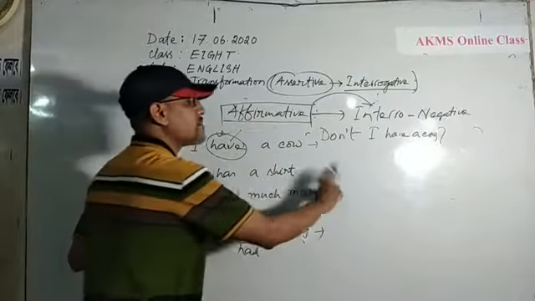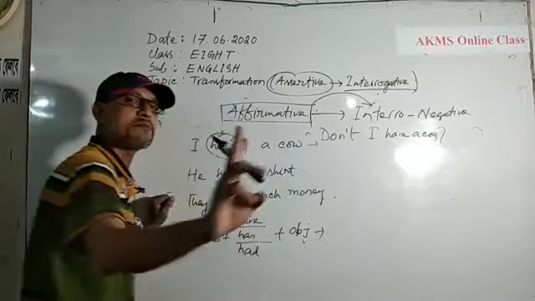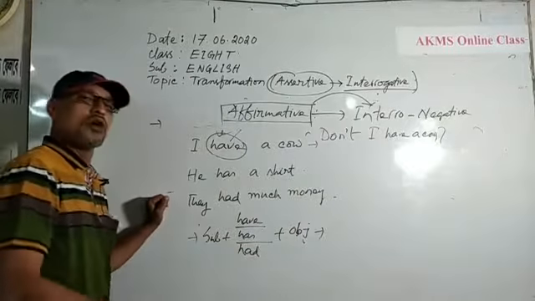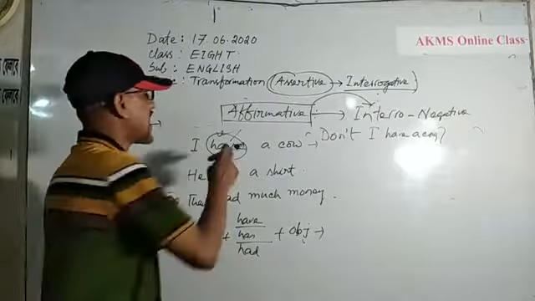You have used here have as a principal verb. Now you can also use have as an auxiliary verb. How? You can take it at the beginning of the sentences. Haven't. The negative form of have is haven't.